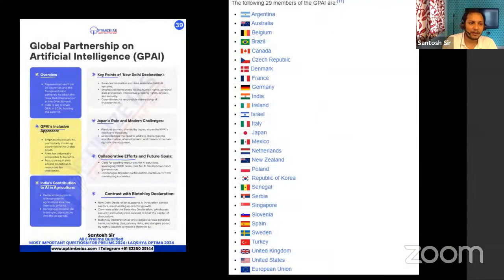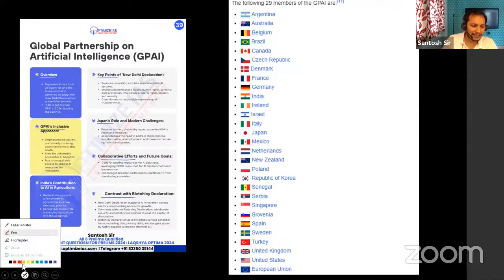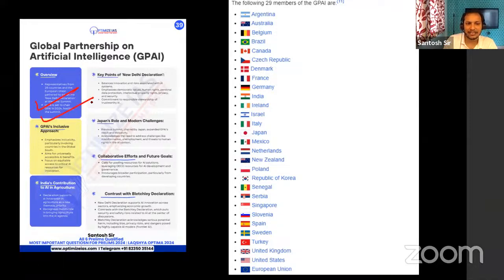Next, the Global Partnership on Artificial Intelligence. Guys, the meeting was held in India. India hosted this meeting and a declaration, the New Delhi Declaration, was signed. It balanced the innovation and risk associated with AI. This was its main agenda. Basically they wanted a trustworthy AI.